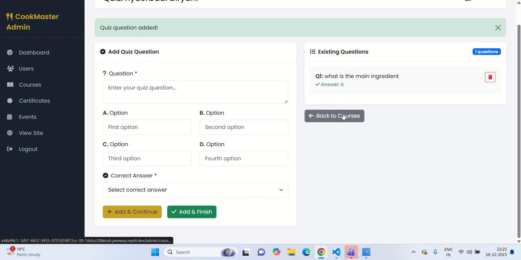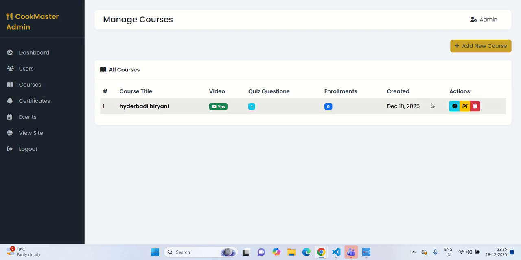We can check the course also, to see what courses we have. So we can manage this, and we can edit and delete here. Okay, so these are the courses and events.